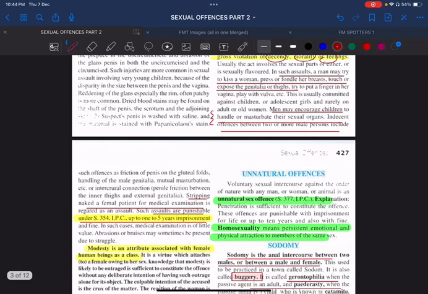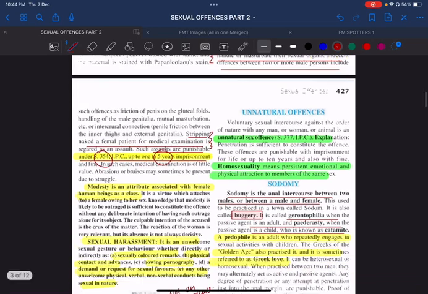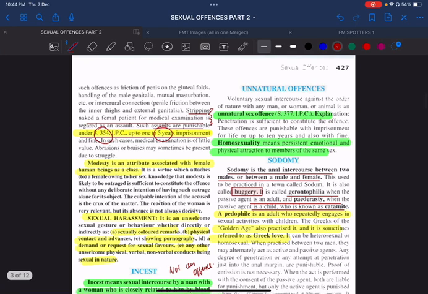Remember, stripping naked a female patient for medical examination is also considered an indecent assault, punishable under section 354 IPC, with 5 years of imprisonment. Remember, sexual harassment is an unnecessary or unwelcome sexual gesture or behavior, with sexually colored remarks, pornography, or any non-verbal conduct being sexual in nature.